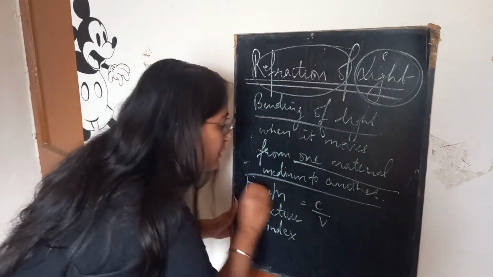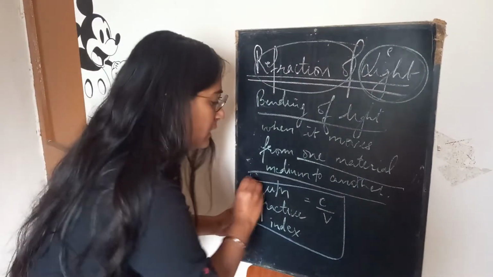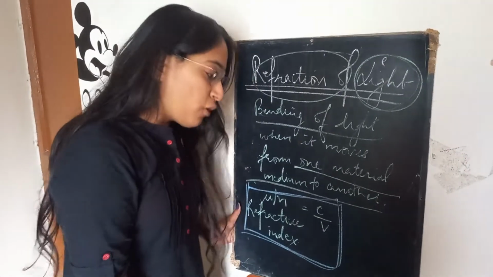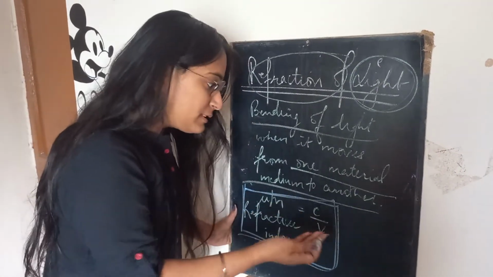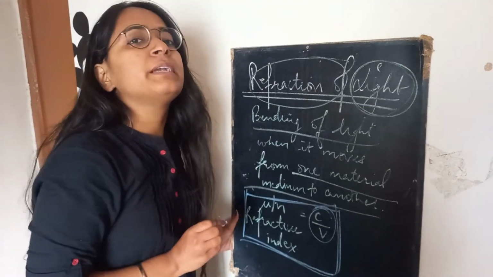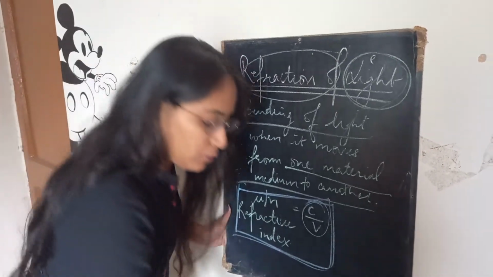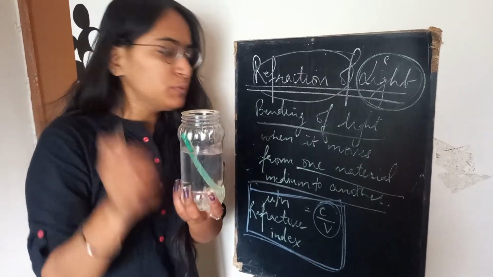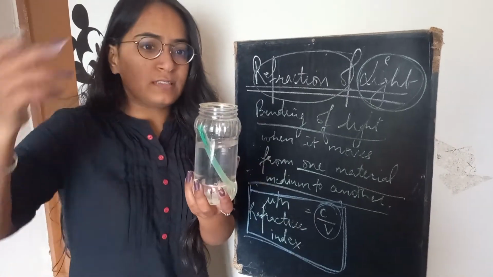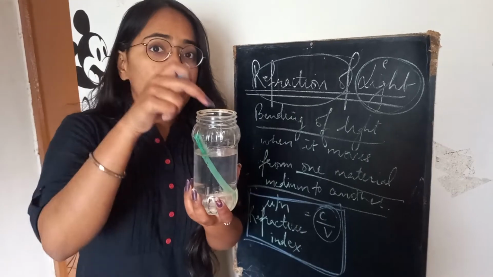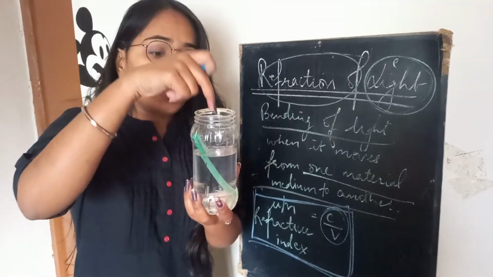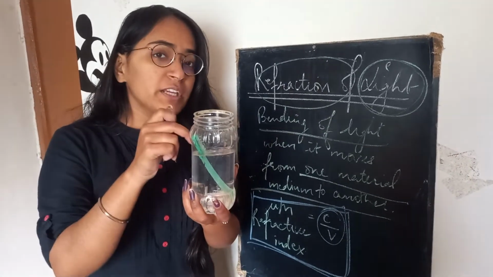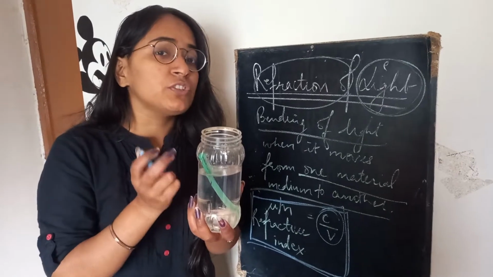But where did speed of light come from? This is the basic reason behind the bending of light. When the light was moving in air, it was moving with the speed c. But later on, when it went into water, its speed changed.